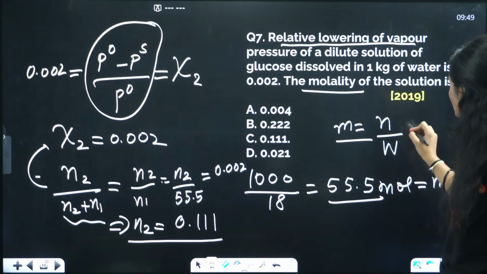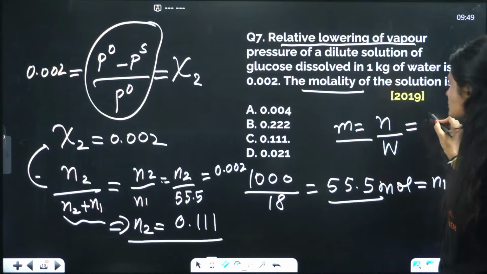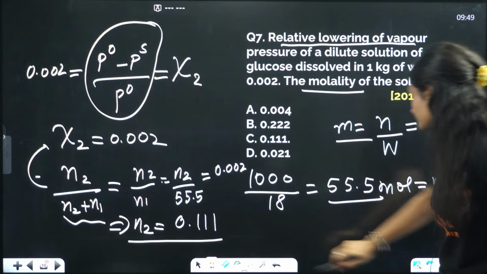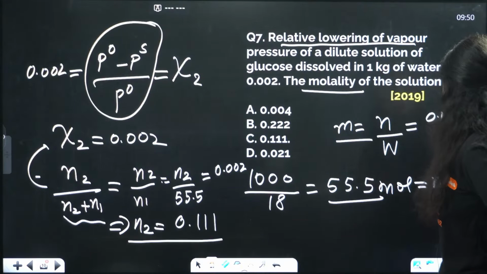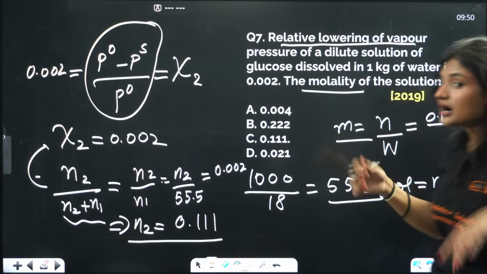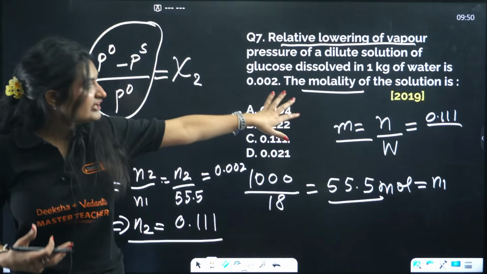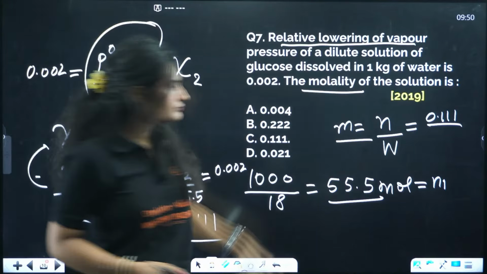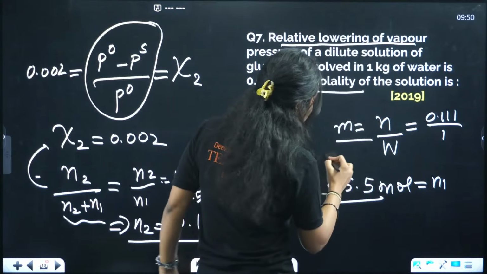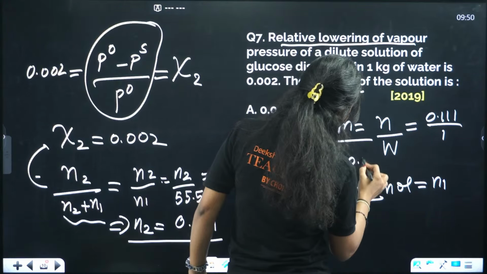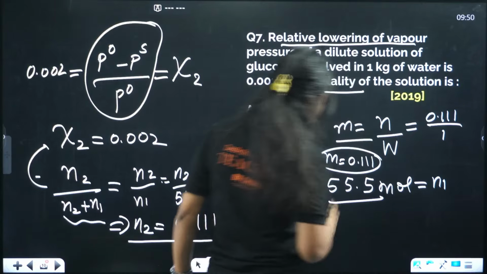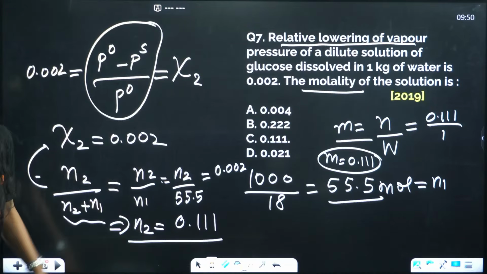Number of moles of glucose is 0.111, and the weight of solvent is 1 kilogram. So 0.111 by 1, that means the molality is 0.111. You would have answered here only.